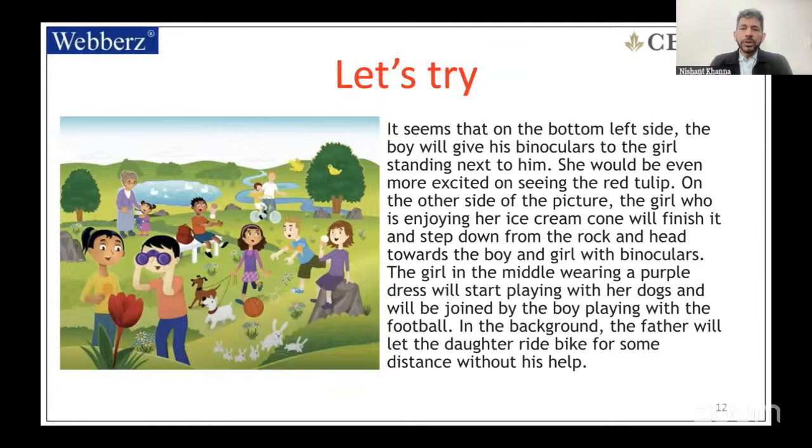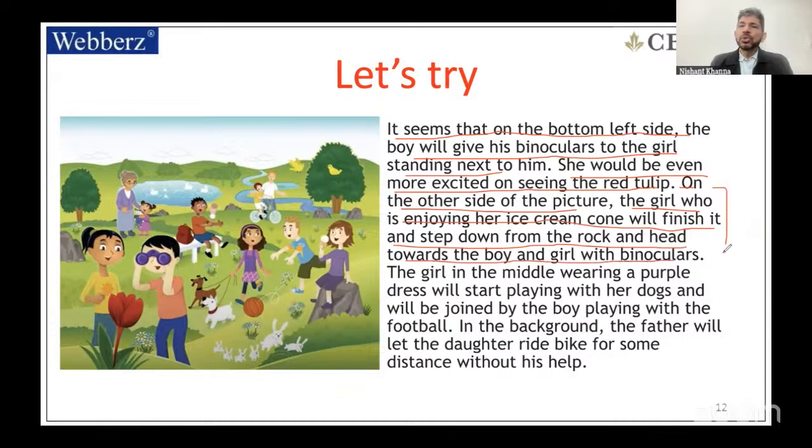Now, I have written this, so let's just read it. It seems that on the bottom left side, the boy will give his binoculars to the girl standing next to him. She would be even more excited on seeing the red tulip. On the other side of the picture, the girl who is enjoying her ice cream cone will finish it and step down from the rock and head towards the boy and the girl with binoculars.